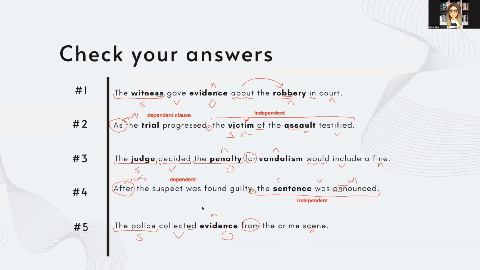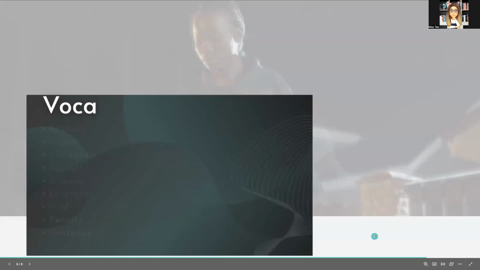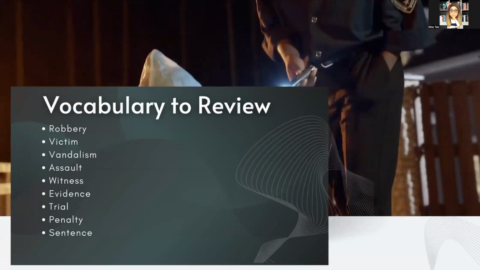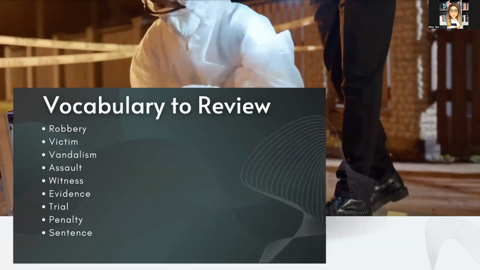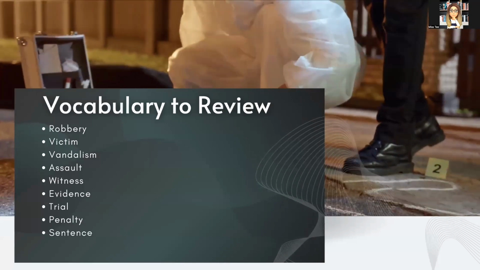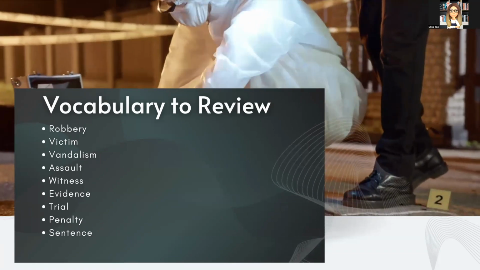Besides that, these are all of the sentences for today. So we've explained some of the grammar, some of the structure that we see, and some of the spelling tips and tricks. These are the words related to crime that we're studying this week. Let me show you a better list of these words. We have the words robbery, victim, vandalism, assault, witness, evidence, trial, penalty, and sentence. These are really good words to know related to this topic. It is a common topic to come up. It is good to discuss in the speaking.